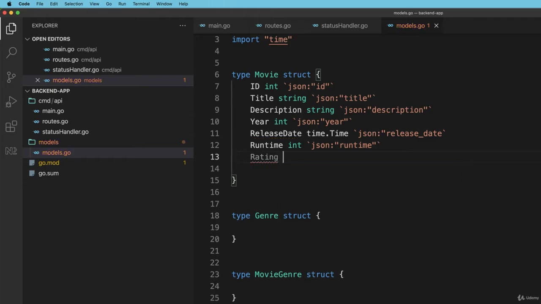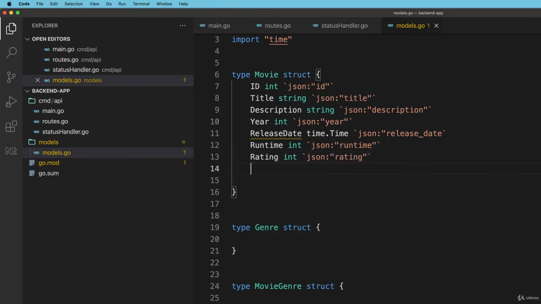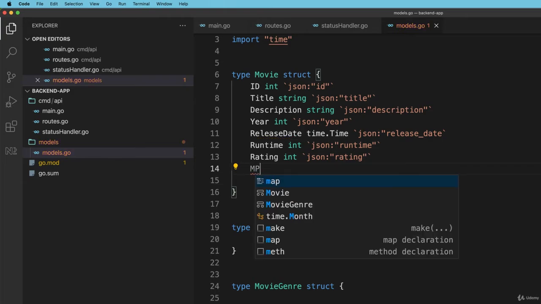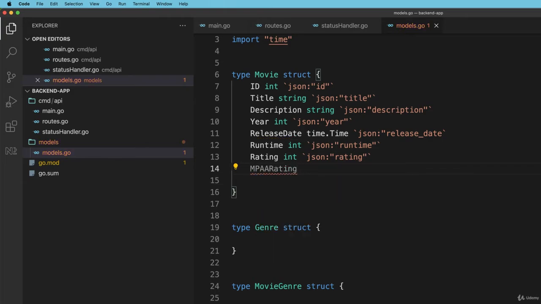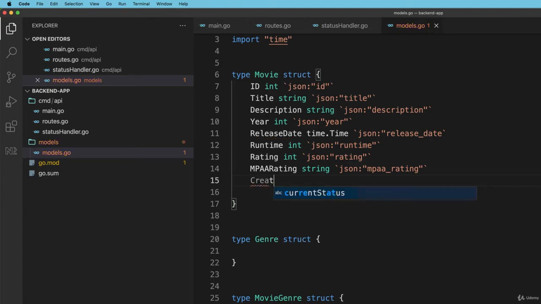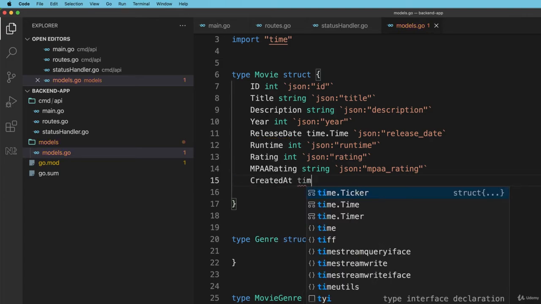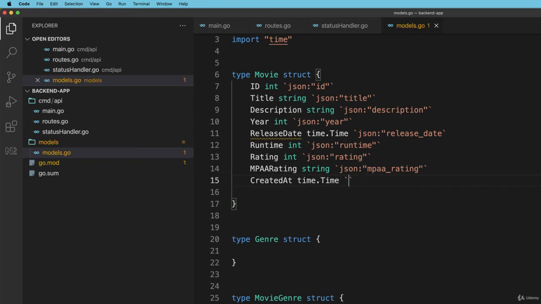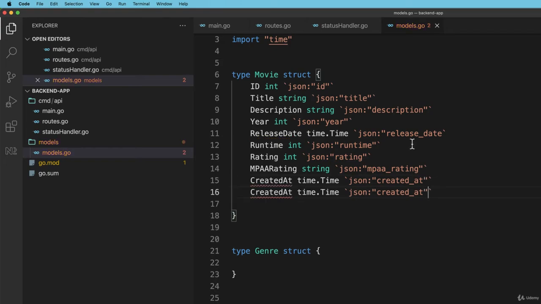And then I'll give it rating, in case I want to use star rating at some point, which I'll make an int, and JSON rating. So that might be 1 star, 5 stars, whatever it's going to be. The MPAA rating, which is important for a lot of people, which will just be a string in our case, and I'll call it JSON MPAA rating, the Motion Picture Association of America, I think it stands for. And then I'll give it created at, which will be time.Time, JSON created at, and updated at.